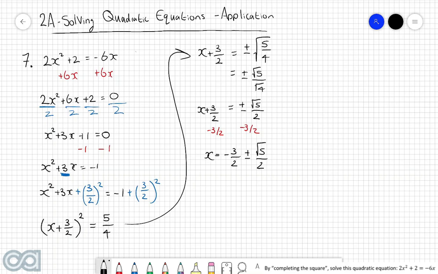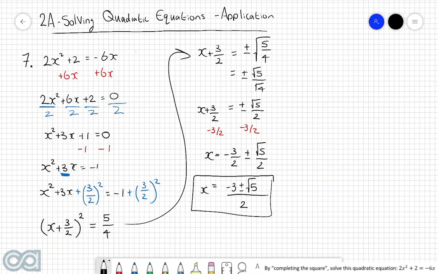However, if you want to write this as one solid fraction, then we can write this as one big fraction over 2. And then on the top, we're just going to combine the numerators. So in other words, negative 3 plus minus the square root of 5. Now, in this particular case here, the square root of 5 is indeed an irrational number, which means that we cannot simplify this down any further.